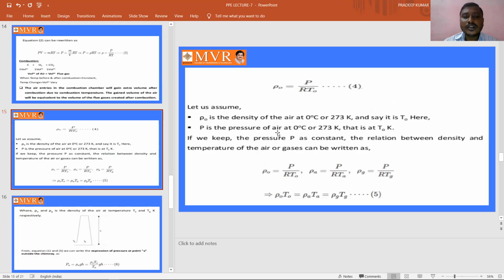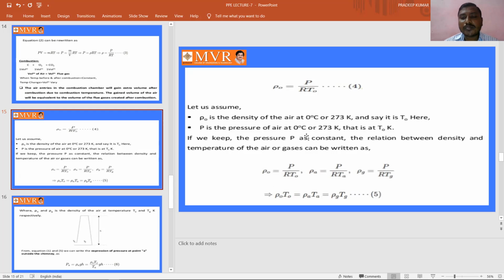If we keep the pressure P constant, the relation between the density and temperature of the air or gases can be written as rho naught is equal to P by R T naught, rho A is equal to P by R TA, and rho G, the density of the flue gas, is equal to P by R TG.